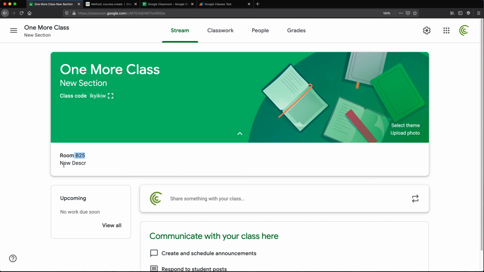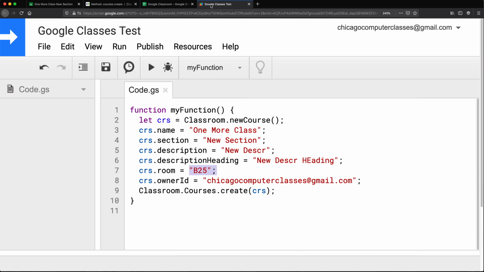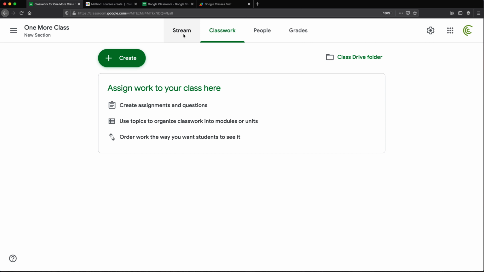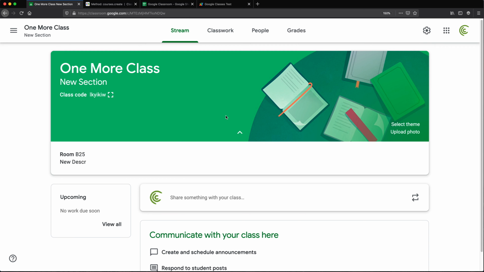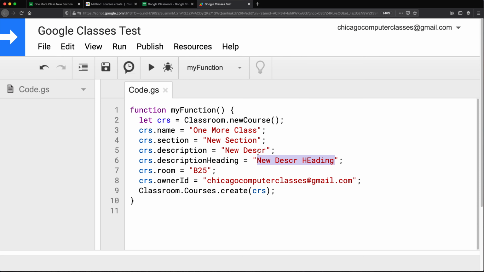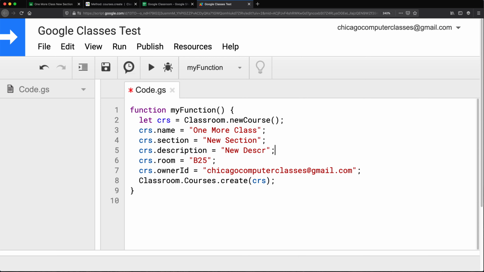Room, that's B25. New, that's basically this one. And what is the description heading? Where is that going to go? That one I can't even find. So maybe somebody who's using this on a daily basis can comment and tell me where that description heading is supposed to go. But for me, I'm just going to get rid of this. That seems to be what we need. So at this point, now we can go to our spreadsheet and lay out some data.